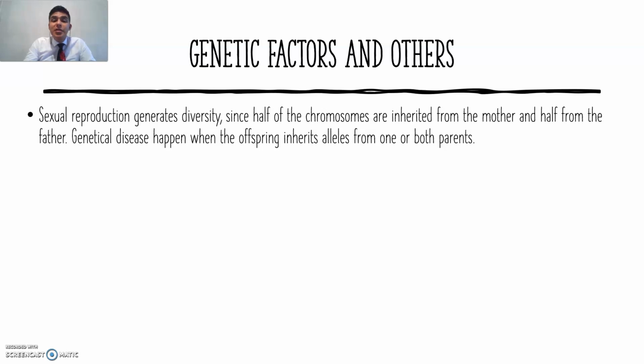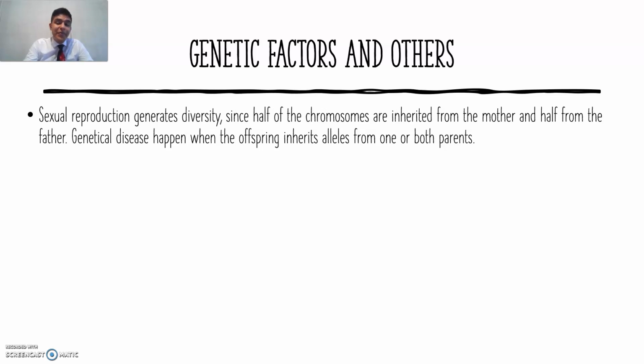All right, let's continue with genetic factors and others. Sexual reproduction generates diversity, since half of the chromosomes are inherited from the mother and half from the father. Genetic disease happens when the offspring inherits alleles from one or both parents. Remember that in the process of meiosis, the DNA is divided into different sections. And we are going to have resulting gametes from the meiosis process, which will be eggs and sperm. When they recombine, they combine all of the genetic information from the mother and from the father.